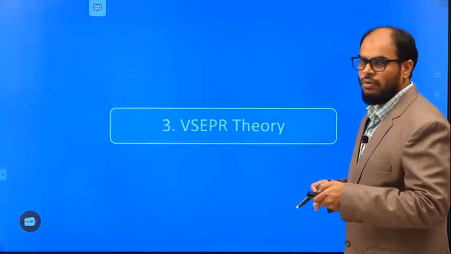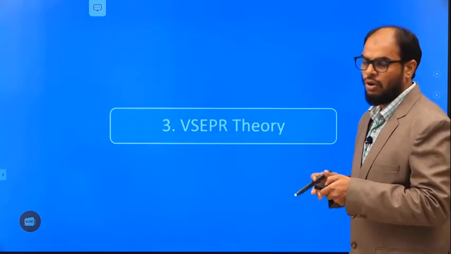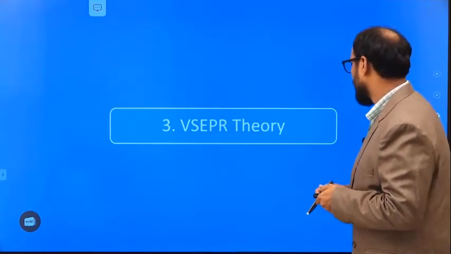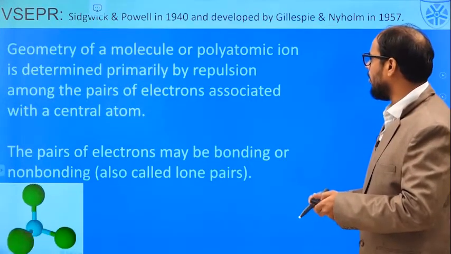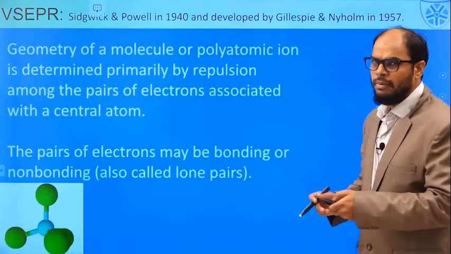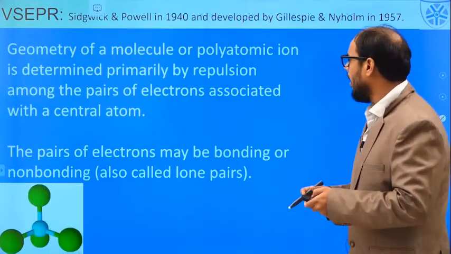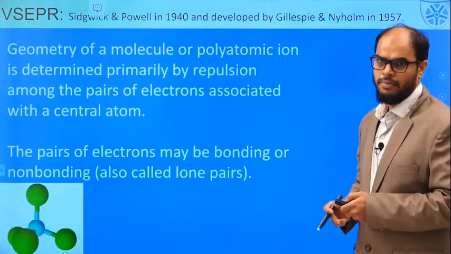So, a new theory was proposed. This theory was called the valence shell electron pair repulsion theory. This theory is based on the fact that the geometry of the molecule is determined primarily by the repulsion between the electrons associated with the central metal atom.